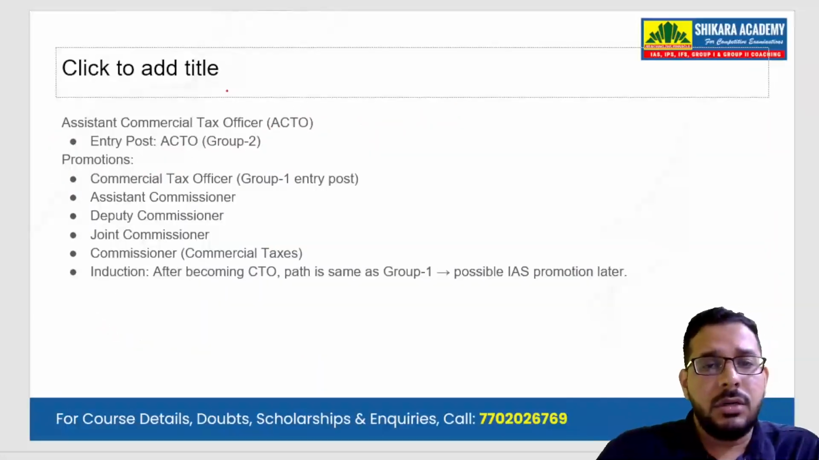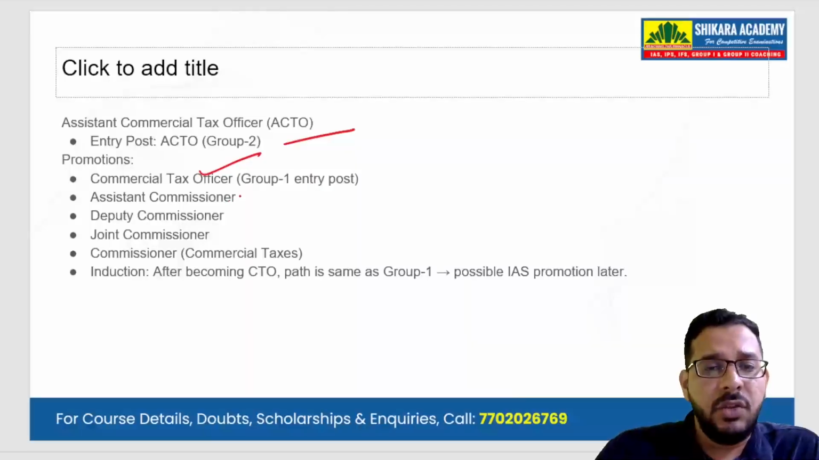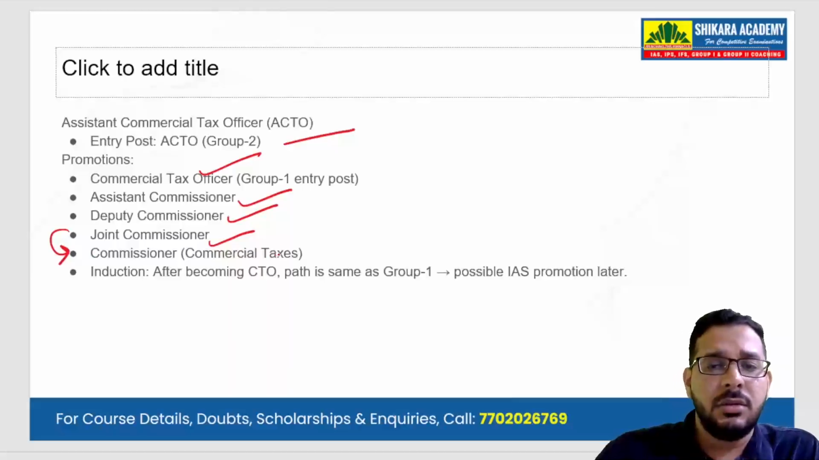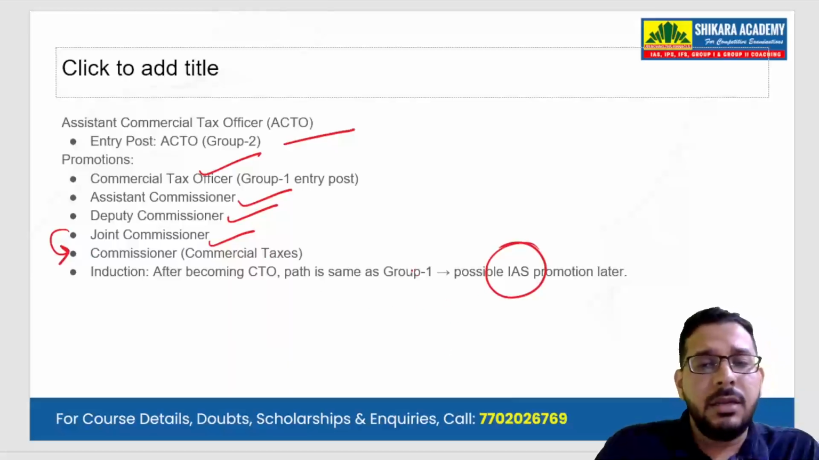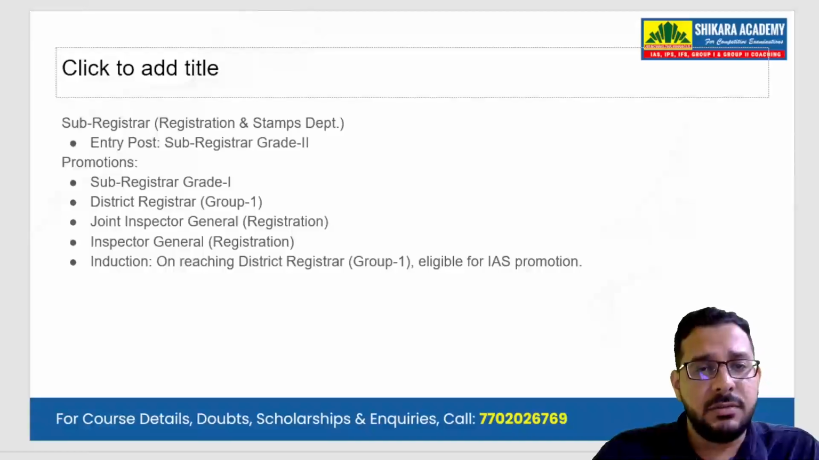Another most important post of Group 2 service is ACTO, Assistant Commercial Tax Officer. So ACTO can become CTO, CTO can become Assistant Commissioner, Assistant Commissioner can become Deputy Commissioner, Deputy Commissioner can become Joint Commissioner, and Joint Commissioner can become Commissioner of the Commercial Taxes. So he also can be inducted into IAS at the stage of his retirement. So at the end of his journey, he can possibly be inducted into IAS if the service is excellent.